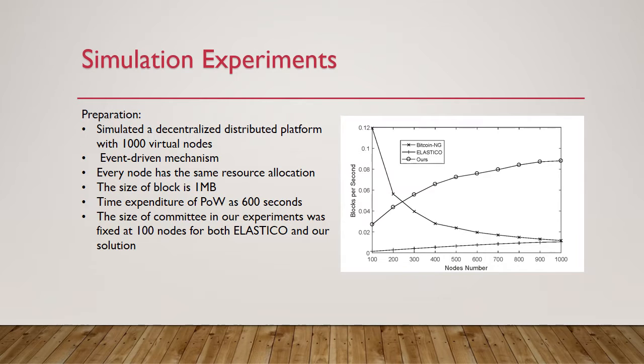From the figure, it is apparent that our solution excelled Bitcoin NG when the service nodes exceeded 250 nodes, while Elastic ICO needs around 1,000 nodes. However, our curve becomes slow because with more committees in the system, there is more time expenditure in the synchronization. Leaders will take more time to exchange blocks and broadcast more blocks to their peers.